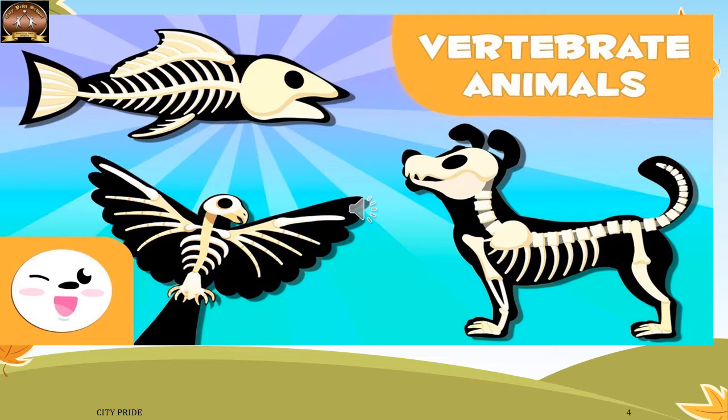Broadly, the animal kingdom is divided into two on the basis of presence or absence of backbone. Here you can see in this slide there are pictures of a fish, a bird and a dog. The prominent common feature which we observe is the presence of the vertebral column or the backbone. So they are basically the vertebrate animals and we are going to study the characters of vertebrates.